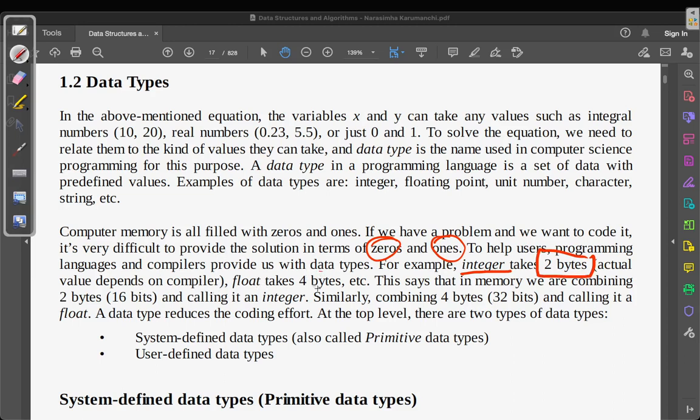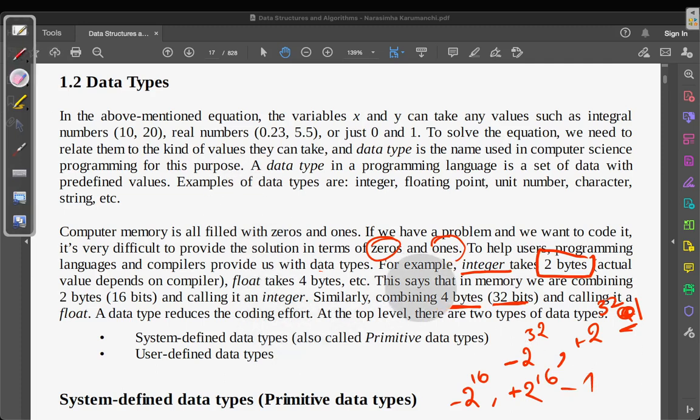Float takes 4 bytes. Okay, so let's just see these both. These 4 bytes mean 32 bits, and 32 bits means 2 power 32. So that data type could have stored numbers from minus 2 power 32 to plus 2 power 32 minus 1. And similarly for 2 bytes, it should have been minus 2 power 16 to plus 2 power 16 minus 1.